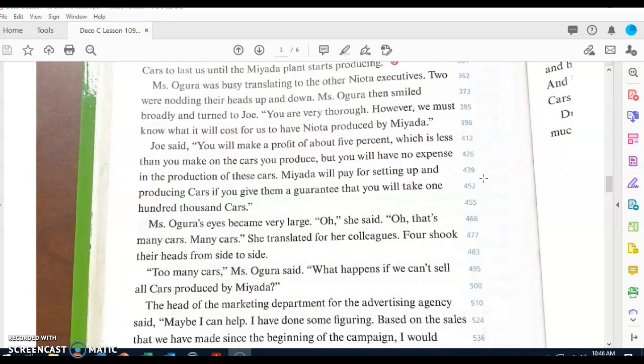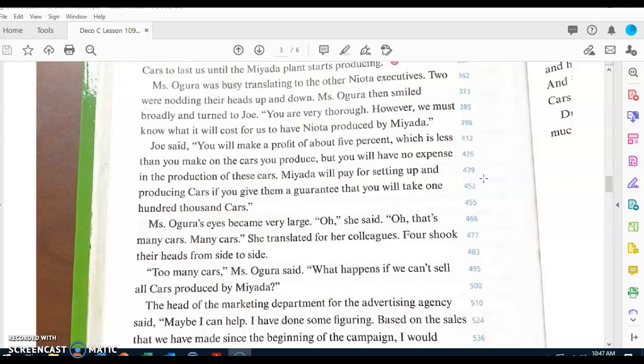Ms. Ogura was busy translating to the other Nyota executives. Two were nodding their heads up and down. Ms. Ogura then smiled broadly and turned to Joe. "You are very thorough. However, we must know what it will cost for us to have Nyota produced by Miata."